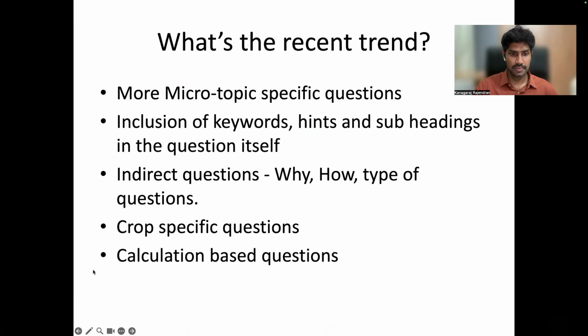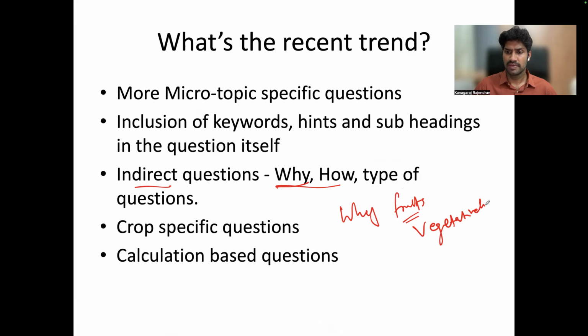Right? And then one more pattern, one more change: a lot of indirect questions also. So why and how type of questions. Since Agri is a technical paper, a science paper, we can expect a lot of indirect questions. They are purely based on conceptual understanding. Why it's occurring, how it is done. So for example, this year: why do we need to propagate fruit trees vegetatively? We can give a lot of reasons.